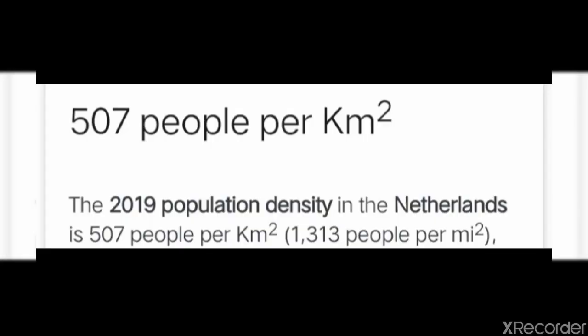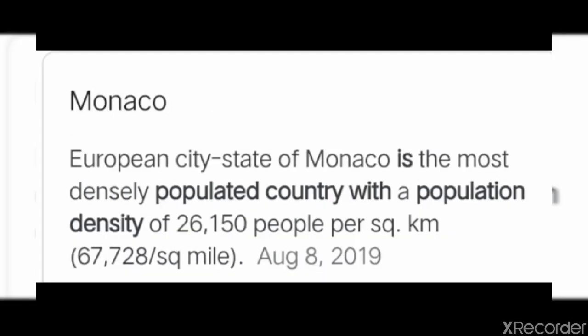Towns and larger cities have a greater population density than the rural areas. If we see country-wise density, the 2019 population density in the Netherlands is 507 people per kilometer square. The European city-state of Monaco is the most densely populated country with a population density of 26,150 people per square kilometer.